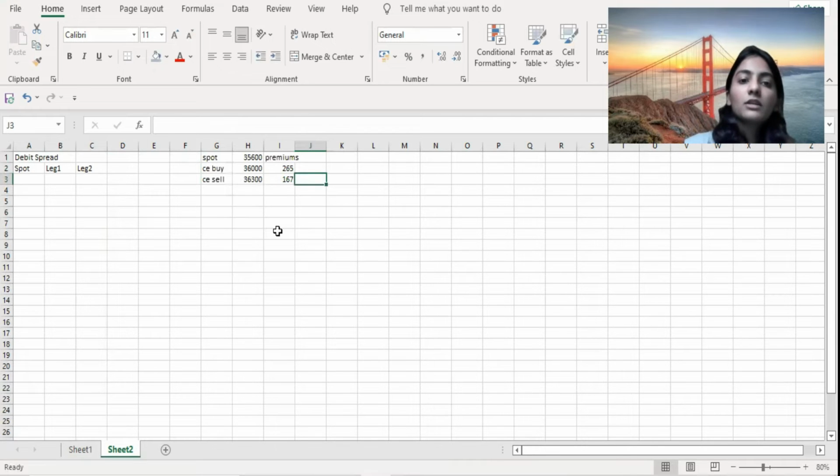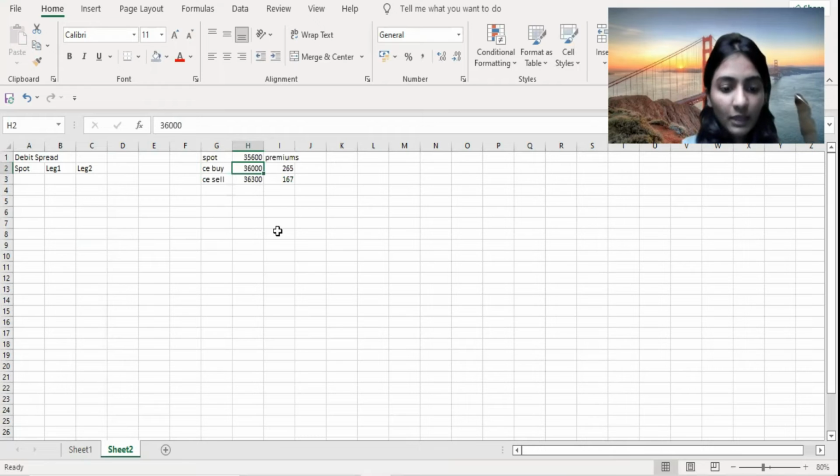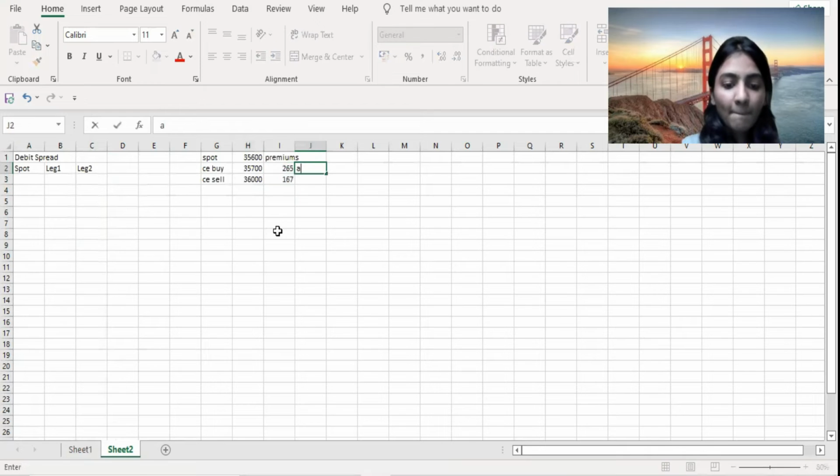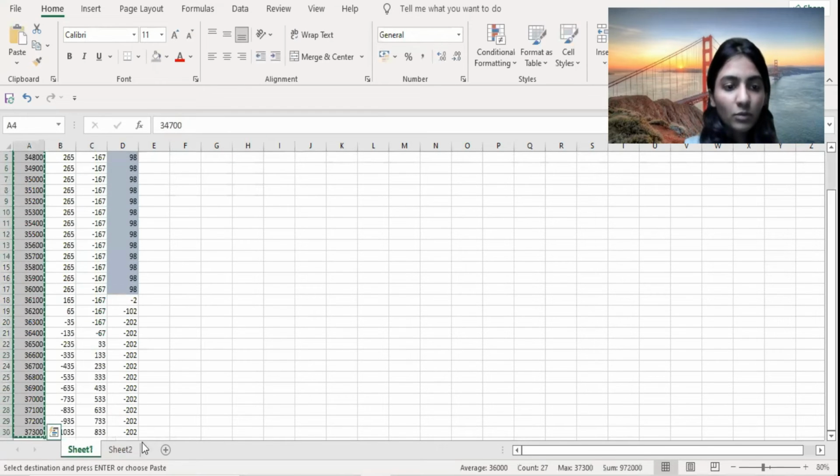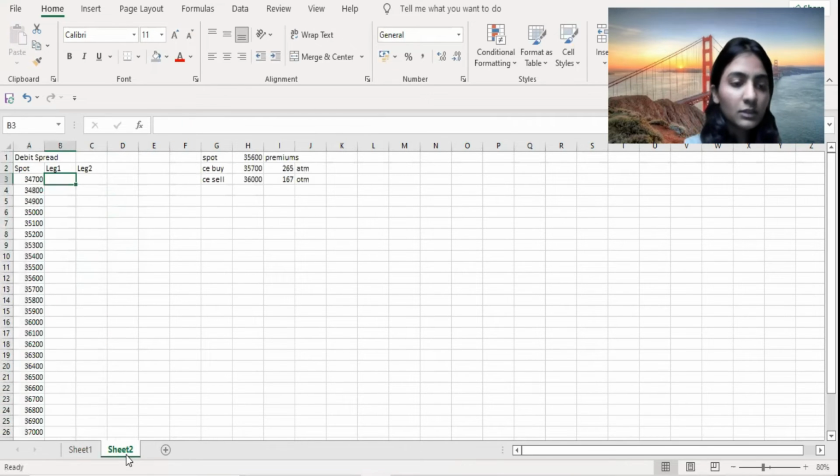So basically the difference between the two is the amount that you are paying to the market. And now I can probably take ATM. So over here I'll just change strikes just to show you. This is ATM and this is OTM. And the spot would be similar.